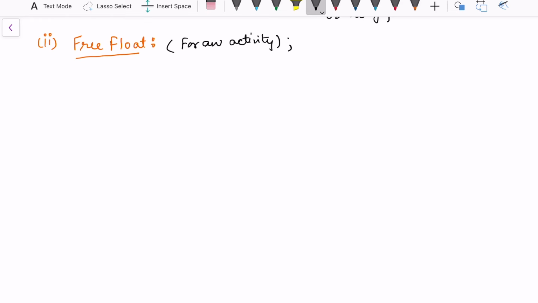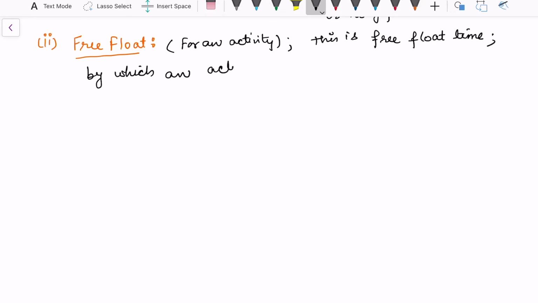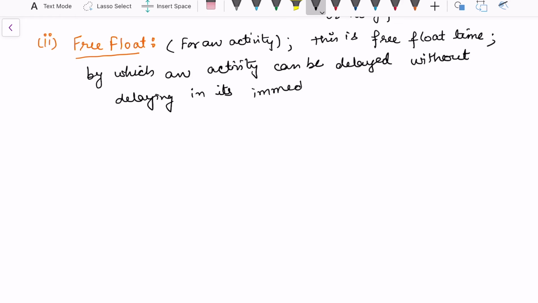Free float is the time by which an activity can be delayed without delaying its immediate successor activity. So the next activity should not be disturbed because of this free float time.